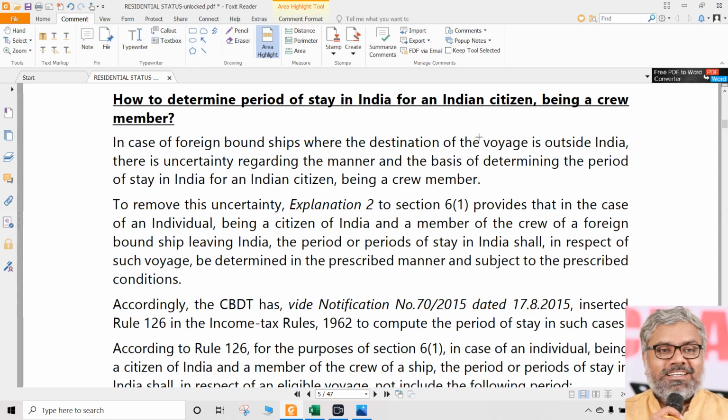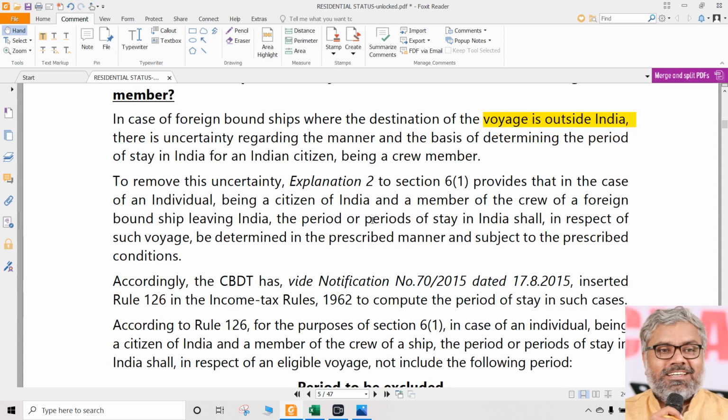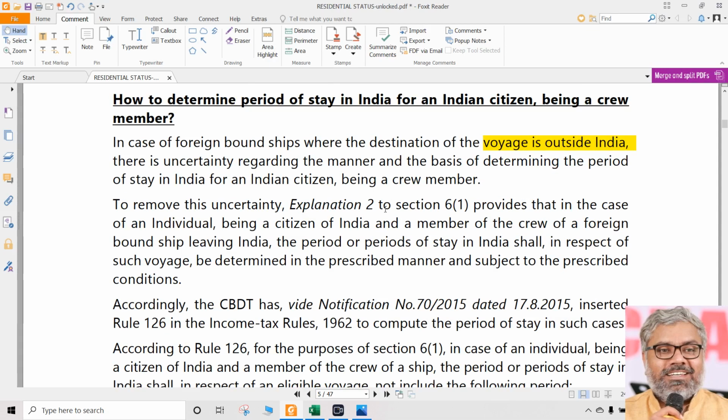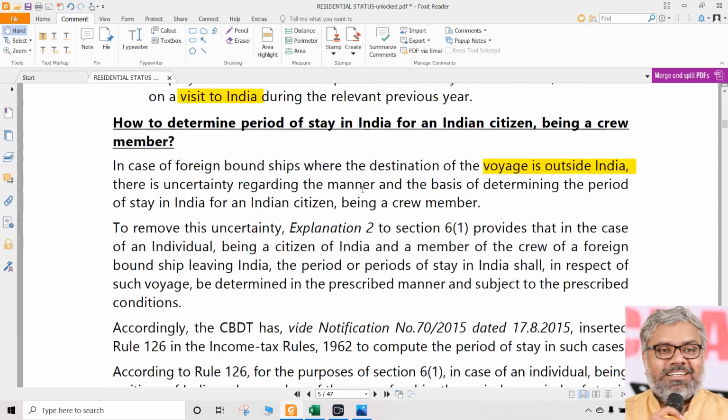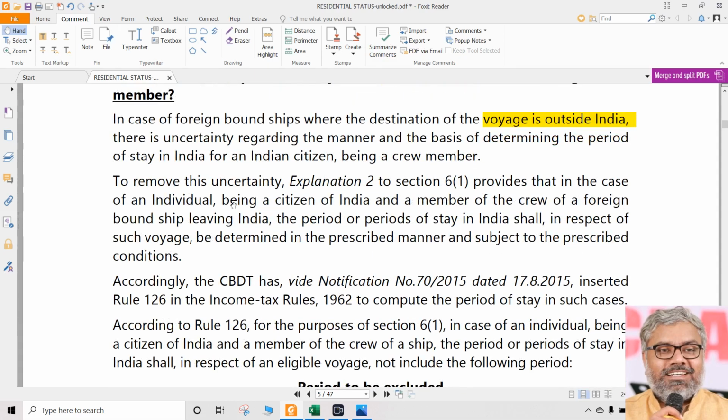It's going on a voyage outside India. All these things are there. A lot of practical things. If at all we observe them near ports, we will be able to understand them more clearly. Practically speaking, for our exam purposes and understanding purposes, we don't care about those things. So we don't need to worry about each and every word that is given here. These are all useful in real life, but the essence is important for us.